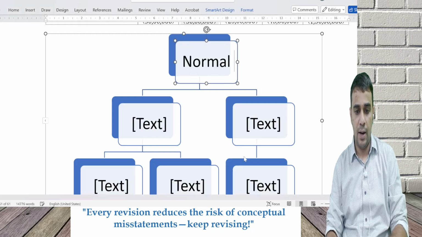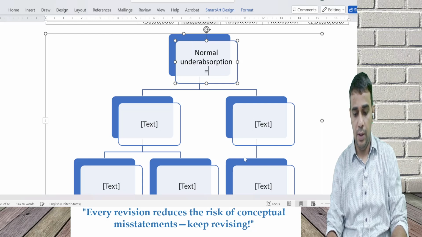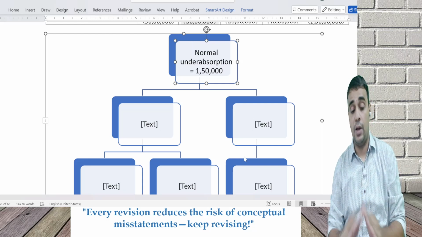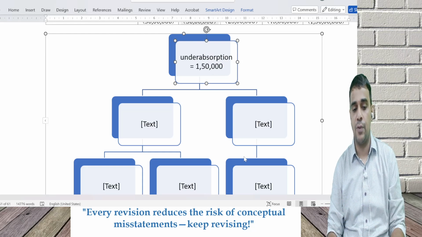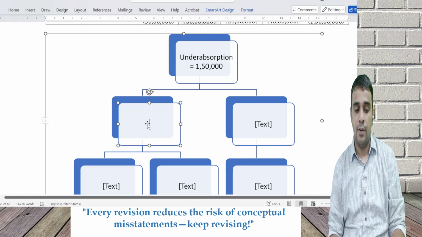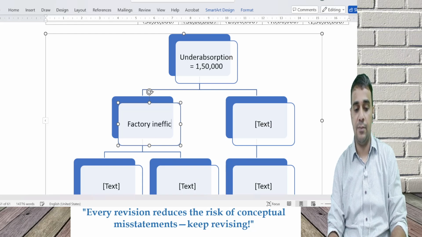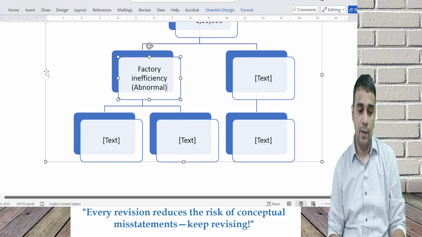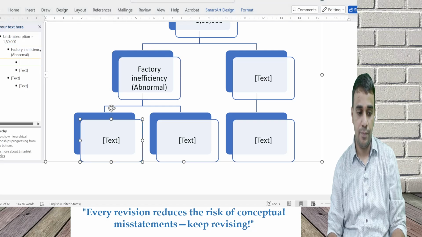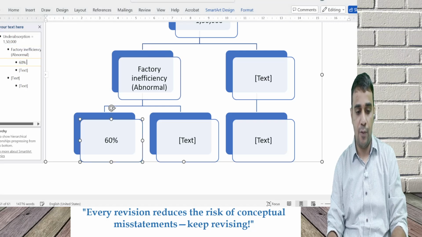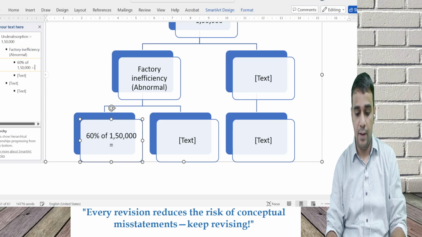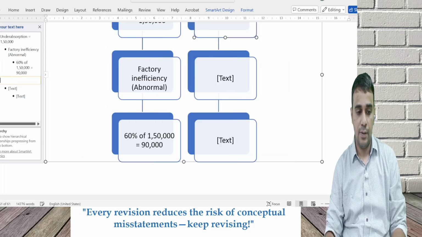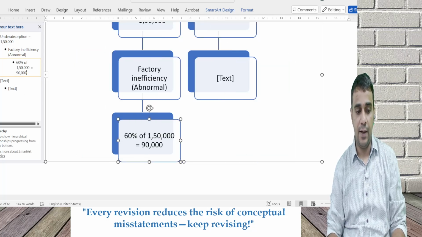Right. Normal under absorption equal to 1 lakh 50. Under absorption 1 lakh 50, not normal. Factory inefficiency is abnormal. 60% of 1 lakh 50 is 90,000.